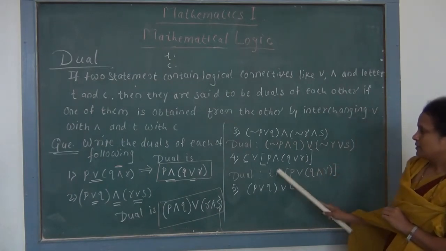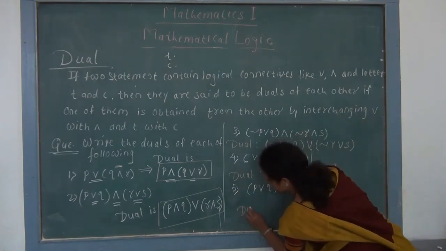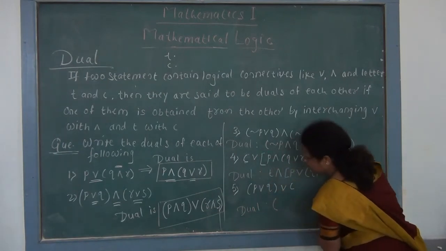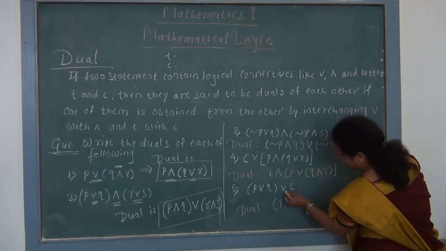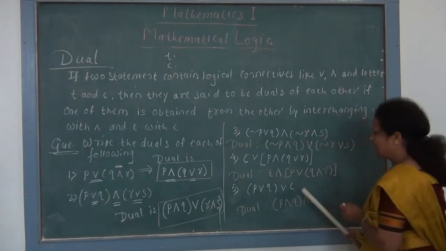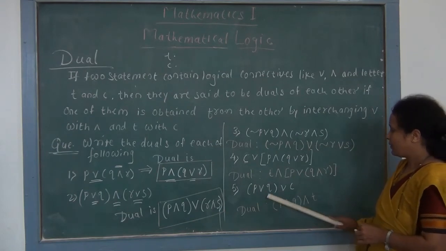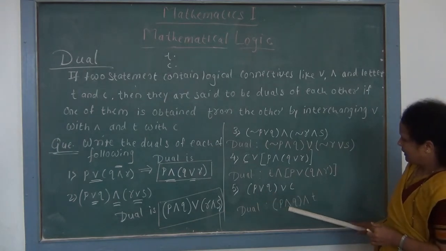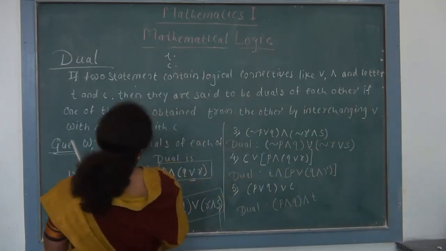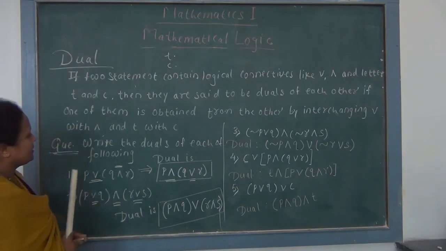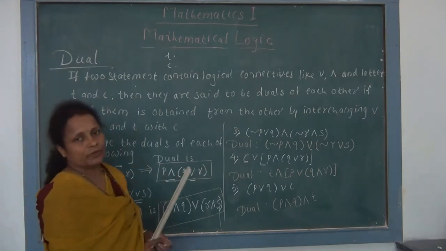Complete that. So this is the dual of our fourth statement. And now for this fifth statement we write the dual as: first bracket as it is, P, we replace OR by AND, P and Q, and then we replace this OR by AND, and we replace this letter C by small t. So the dual of the fifth statement, P or Q or C, is P and Q and T. So to write duals, we interchange the symbols of OR and AND, and we interchange the letters T and C. T denotes tautology, C denotes contradiction.